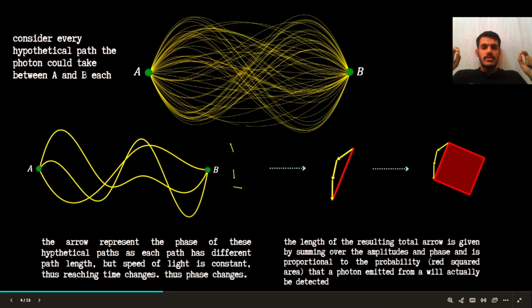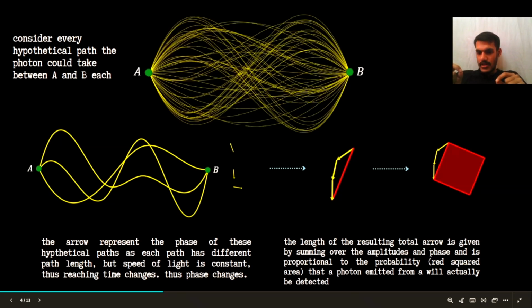A photon, corresponding to its wave, can take an infinite number of paths from point A to B. All the possible paths in the picture, whether a straight line, a curved path, a sinusoidal or cosine function, or a path which goes to the sun and back to point B, are also considered. These paths are mathematically acceptable because they have a non-zero probability of existing.